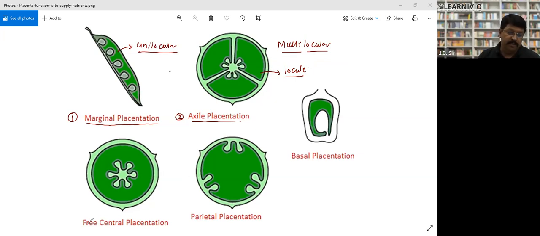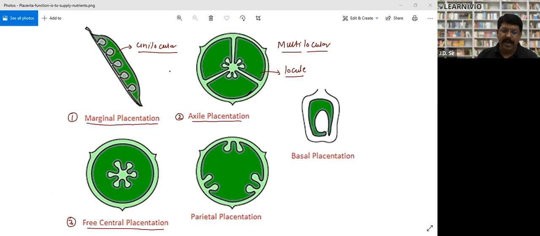Free central placentation. Have you ever chopped the capsicum? If you chop this capsicum, you will find that there is a central hood-like structure where the seeds are connected, right? And the rest of the part is free, right? So this situation is called free central. These are ovules, and there is no partition wall, right?